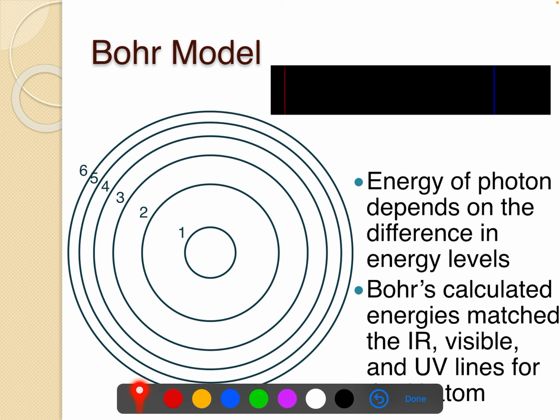So again, here's the Bohr model. You have an electron, it gets excited and jumps up, and as it falls back down, it emits light.